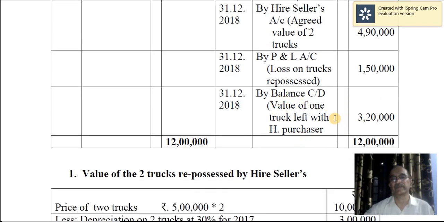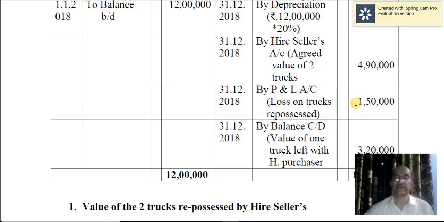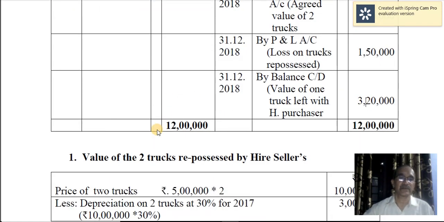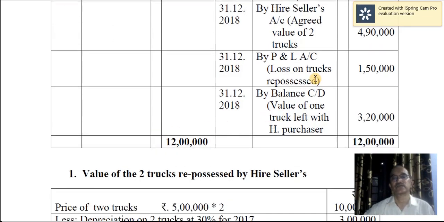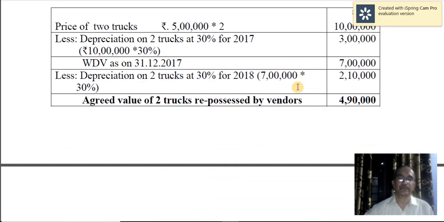Working note is already given. Now this is the balancing figure, loss incurred when these 2 trucks were taken over or repossessed by the hire seller. Of course, this value can also be calculated, and I have already shown it by providing a working note. As a result, the balancing figure is 3,20,000. Next year beginning, that will be balance brought down. I have not opened it for 2019 because 2 trucks were taken over in 2018 only. Okay, that's about trucks account.